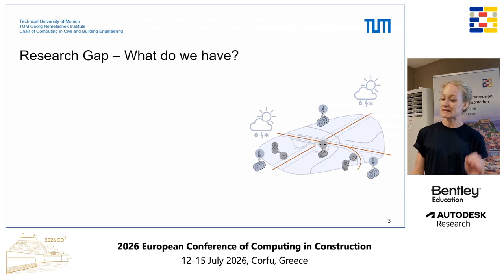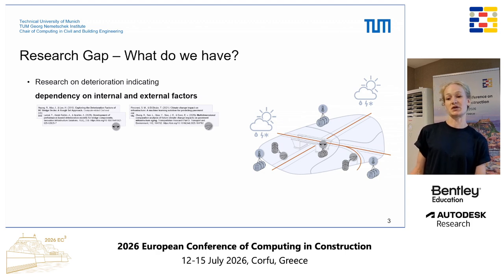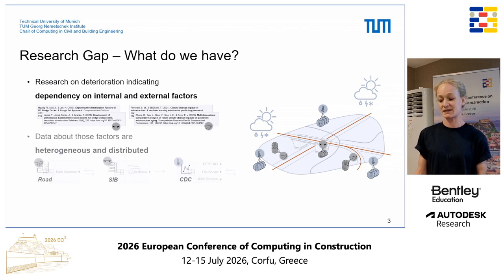And if we go a bit more precisely into the research gap, if we look into deterioration, then it's a question, what do we have? And what we have is some research on deterioration processes. So we know from some models that are already developed that there's some dependency of deterioration processes in road infrastructure on internal factors such as material properties, structural properties, but also assets influencing each other, and then some external factors like climate, for example, heavy rainfall events, temperatures, things like that. But all the models that are developed and all the studies that are conducted always use a unified database, which is in fact not the case.